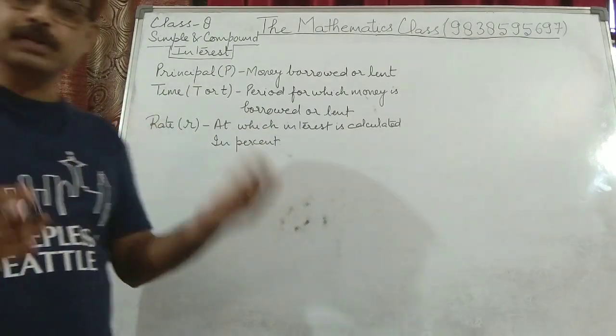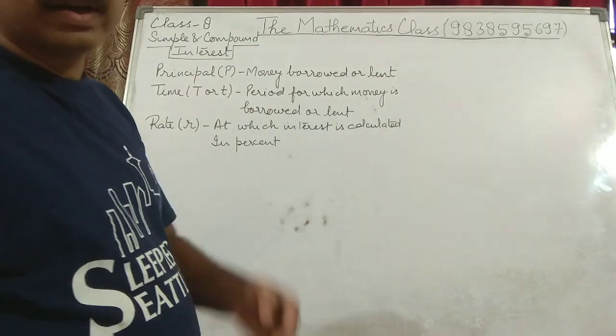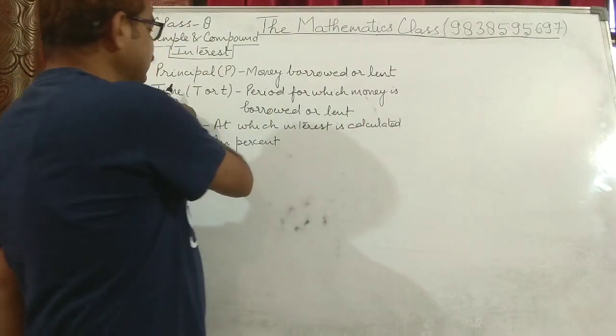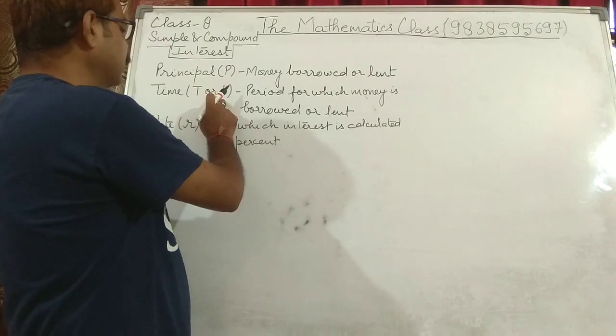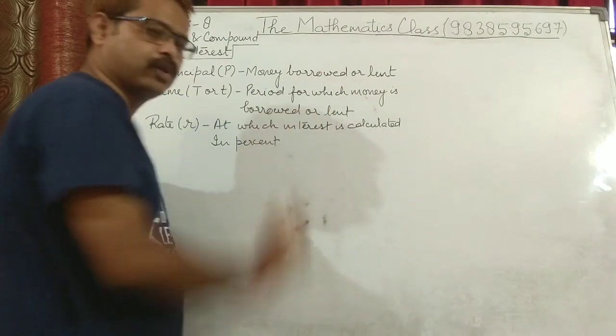Time: for how much period? 1 month, 10 days, 15 days, 1 year, 5 years, 10 years, and so on. So T stands for time, capital T or small t. It is the period for which the money is borrowed or lent.